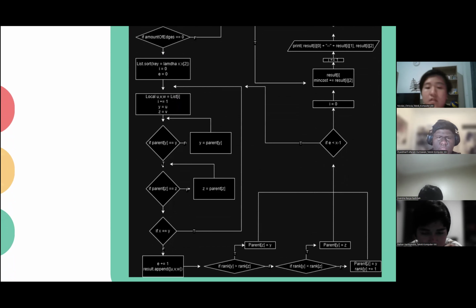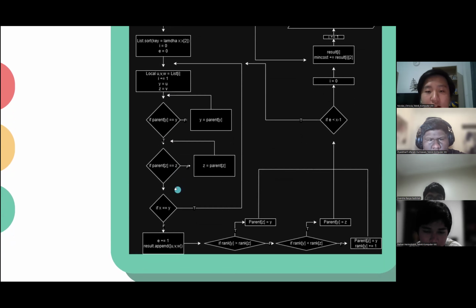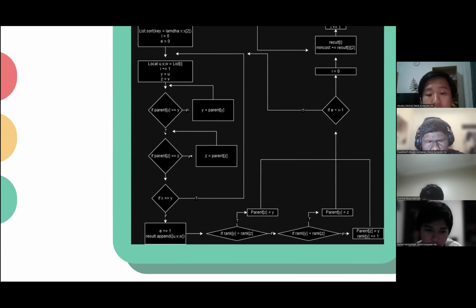There are two ways: you can continue, or you can go back to the start. If we continue, we assign to z, and then you can continue or go back, and you can continue to the check on x and y. Then you can continue and go back to the list sort.